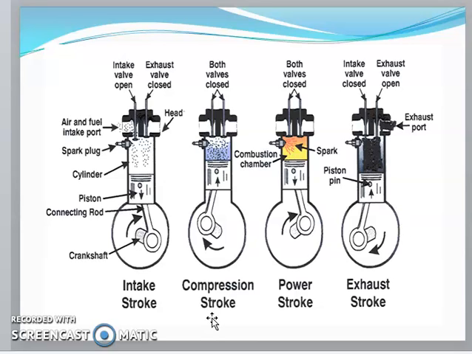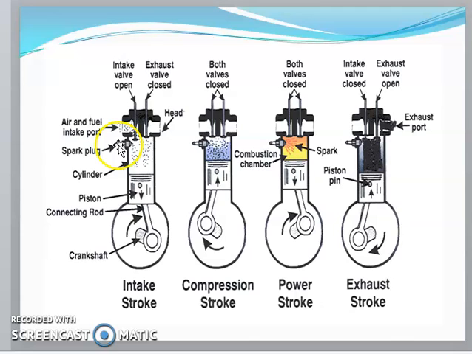Let's see the four-stroke compression ignition engine. Here you can see the engine components. In earlier slides we have already seen the components. This is a schematic view of the four strokes: suction, compression, power and exhaust. Let's see the suction stroke.